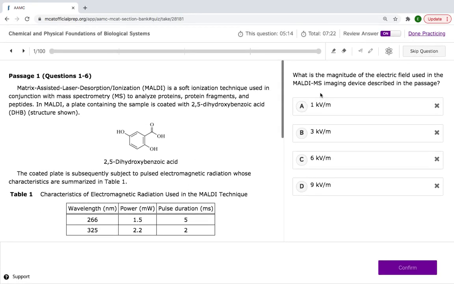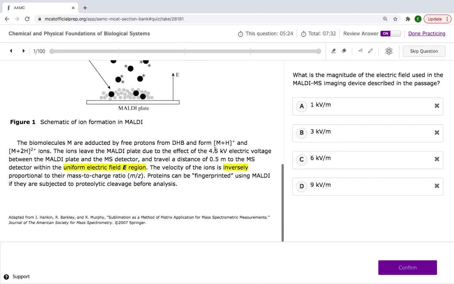All right, question 1. What is the magnitude of the electric field used in the MALDI MS imaging device described in the passage? I knew they were going to ask us something that involves these numbers. Cool. Magnitude of the electric field. All right, you need to know the equation. You need to know your electrostatic equations. Those equations are very important for the MCAT.